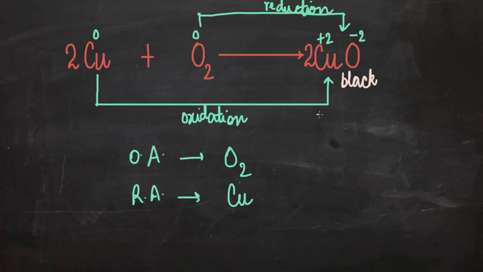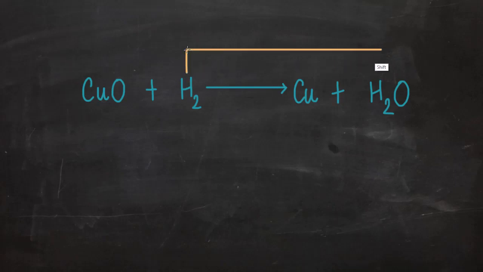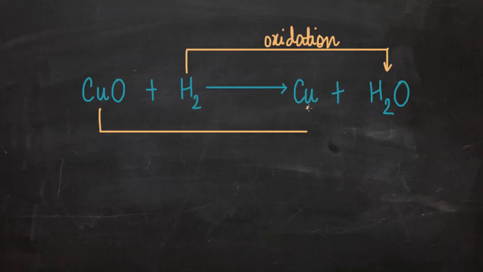Let's move on to the next example. Copper oxide reacts with hydrogen to give copper and water. So if we notice here, hydrogen is gaining oxygen. So gain of oxygen is oxidation. And copper oxide is losing oxygen. So loss of oxygen is reduction.